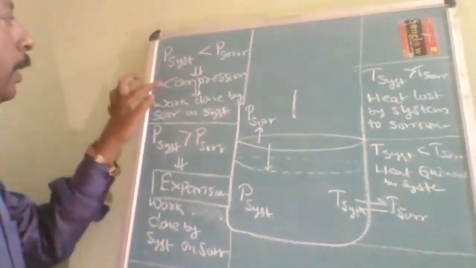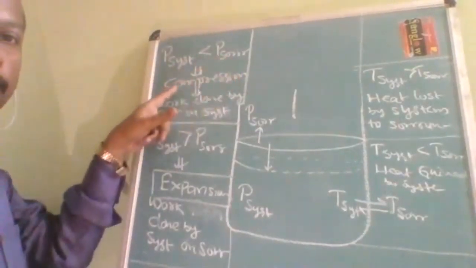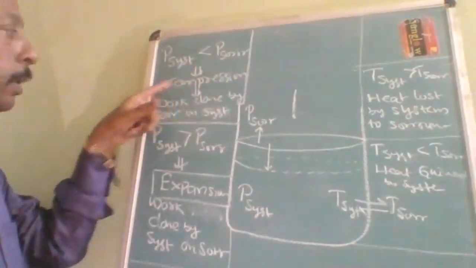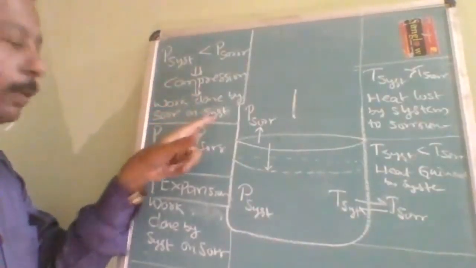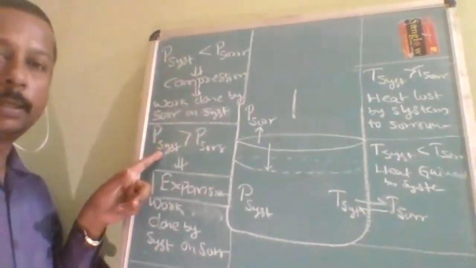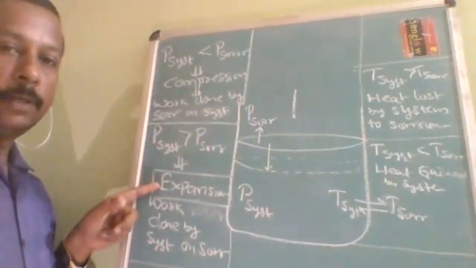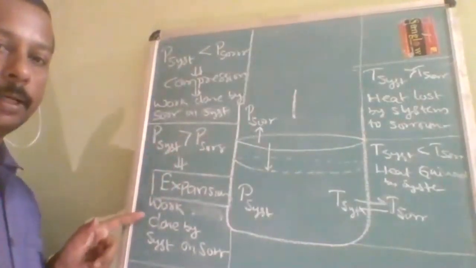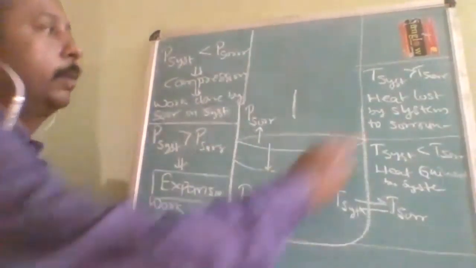Again, I'm clearly explaining: when surrounding pressure is more, then compression will take place. During compression, work is done by the surrounding on the system. During expansion, system pressure is more and surrounding pressure is less. That time expansion will take place. Expansion means work done by the system on the surrounding. Is this clear now?